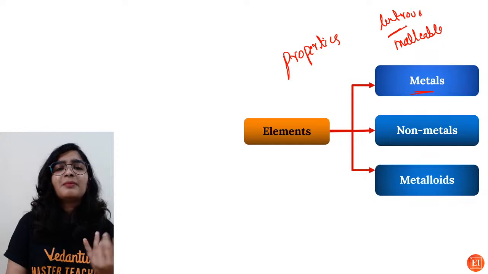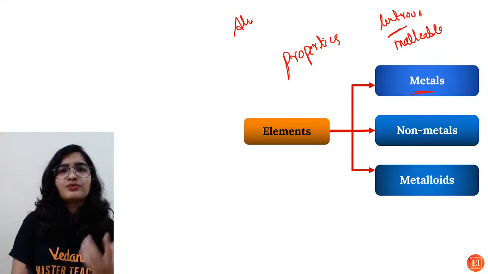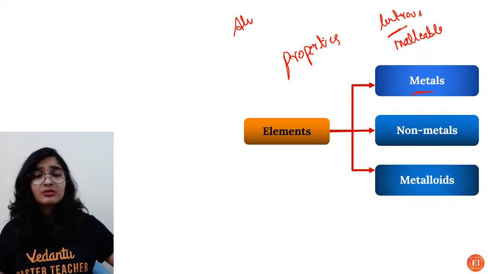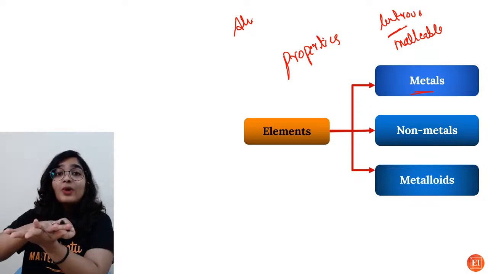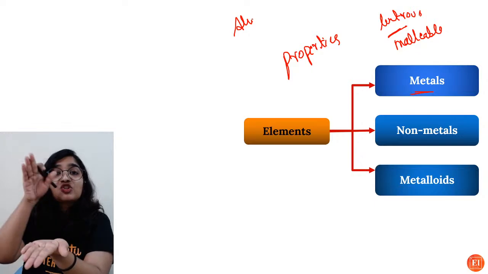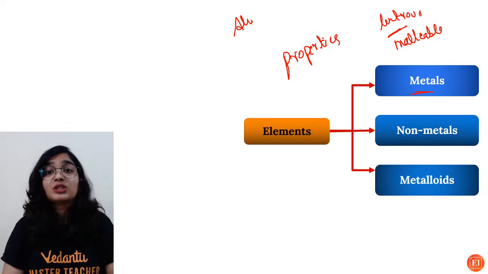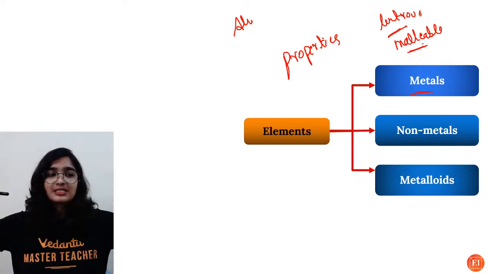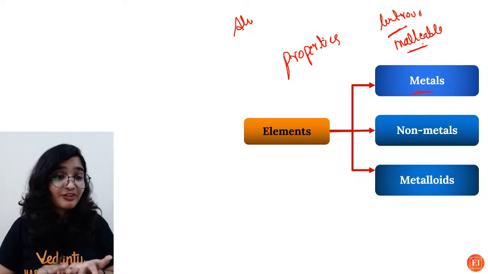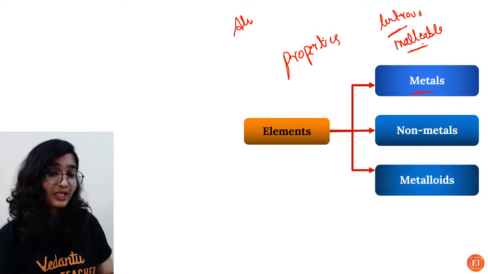So you might have seen people use aluminium foil for the package of food, or Rutherford. Which metal did he use? Thin gold foil. So the property of metals in which they can be beaten into thin sheets is what is known as malleability. And the other one is, what is this? Conduction of heat and electricity. Very good, very good.